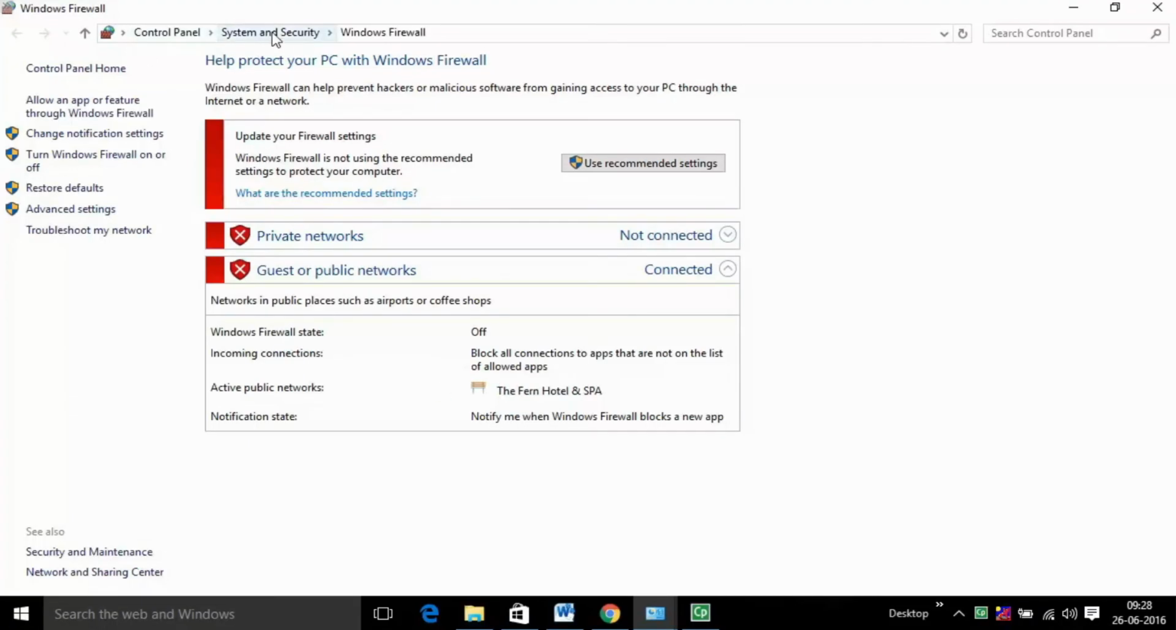Turn on Windows Firewall. A firewall can help prevent hackers or malicious software such as worms from gaining access to your computer through a network or the internet. A firewall can also help stop your computer from sending malicious software to other computers.